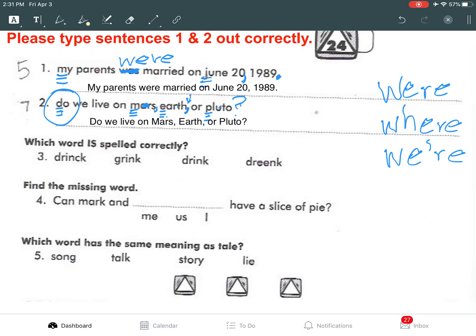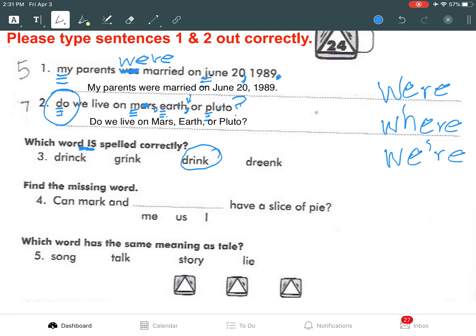All right, which word is spelled correctly? That means there's only going to be one word we're going to choose here because it says word, meaning only one thing. They're trying to spell the word drink, and they're having some trouble here. So the correct way to spell the word drink is D-R-I-N-K, drink. All right, number 4, find the missing word.